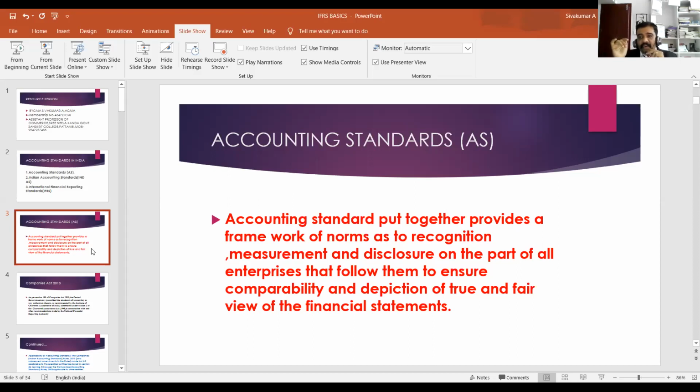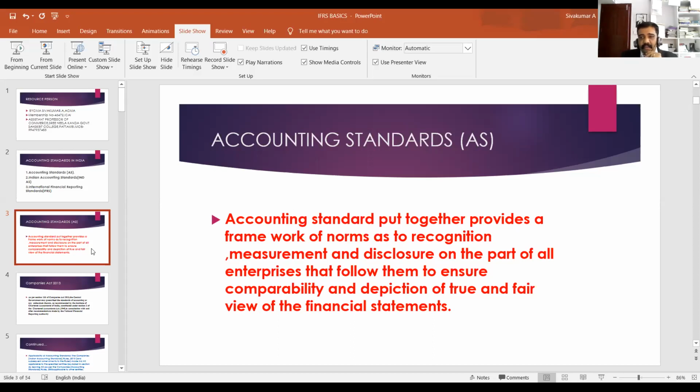But if you are a joint stock company, you must follow Ind AS. There is a compulsion to follow Ind AS. That means sole trading concerns and partnership firms may or may not follow Ind AS, but if you are a joint stock company, you must follow Ind AS. Then, what are accounting standards? Accounting standards in India may be classified as AS by the Institute of Chartered Accountants of India, Ind AS, and IAS or IFRS.